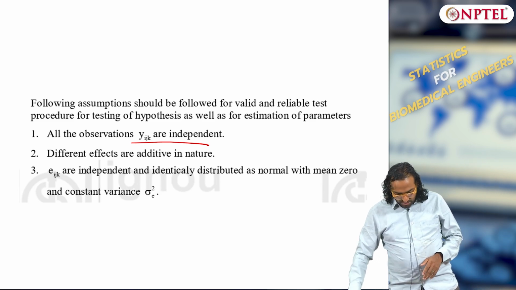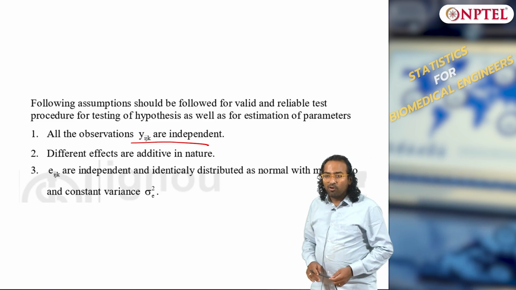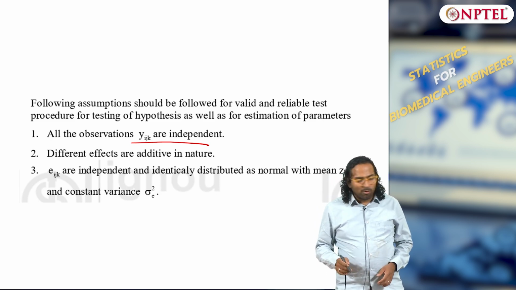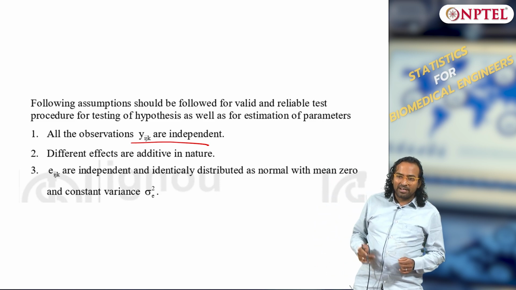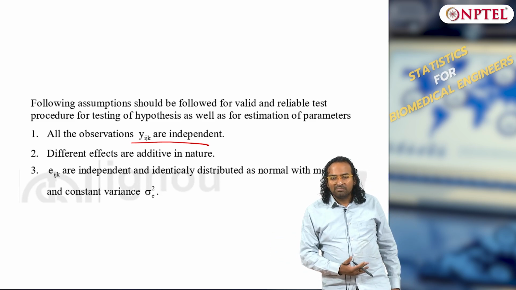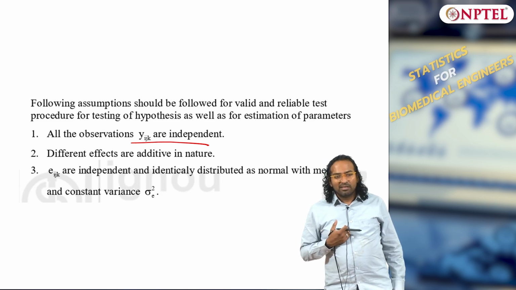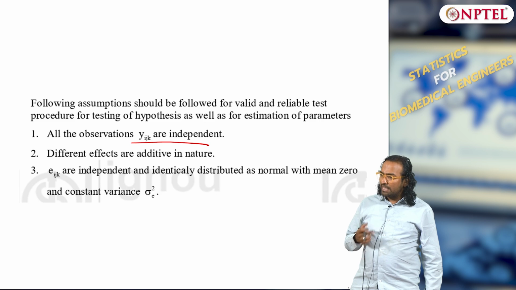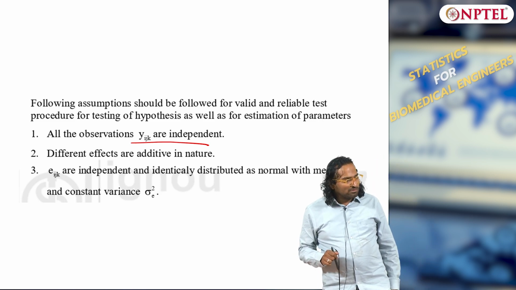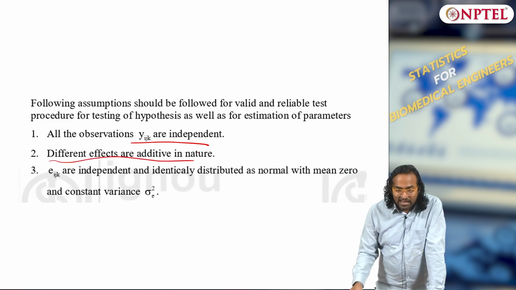So the first assumption is that all observations are independent. At least now I hope you understand what is independent, and what is static versus dynamic. The moment I say dynamic, Yij will be dependent; in EEG it is a function of time, it is a function of spatial locations. Same with, if I start measuring PQRS as such, it will be a function of time. Understood?